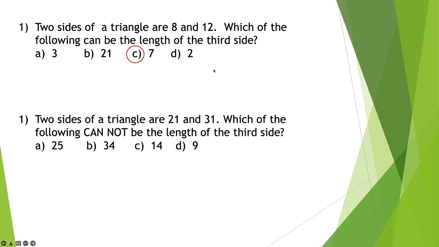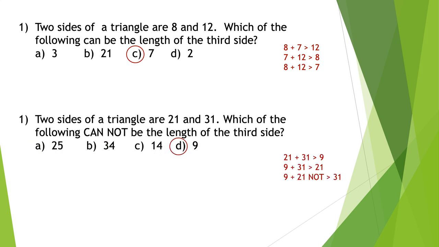Next up, 2 sides of a triangle are 21 and 31. Which of the following cannot be the length of the third side? Oh, and by the way, here's the proof on that first one. Okay. So the answer to the next one is choice D. And the reasons why? Well, 21 and 31 is greater than 9. That's looking good. 9 and 31 is greater than 21. That's looking good. But 9 and 21 is not greater than 31. So 9 cannot be the length of the third side.